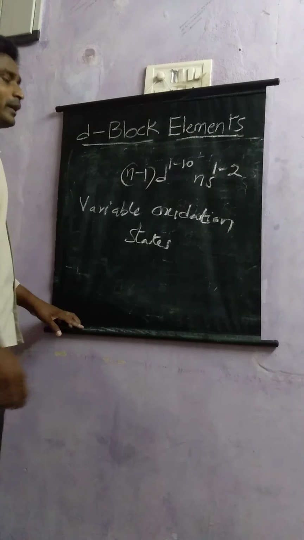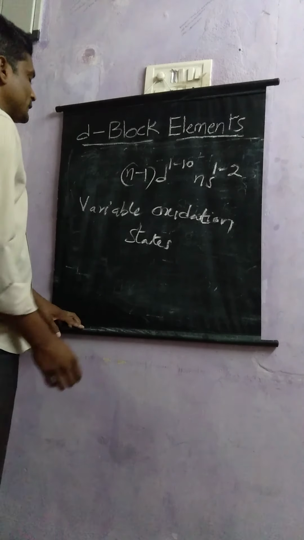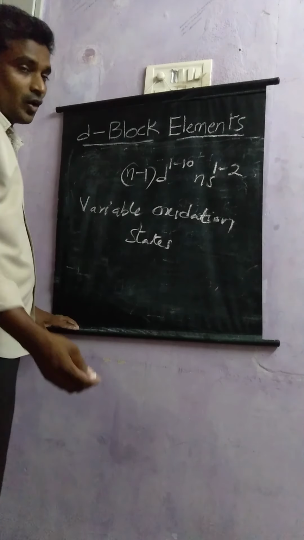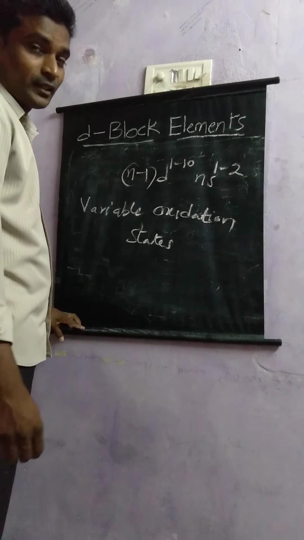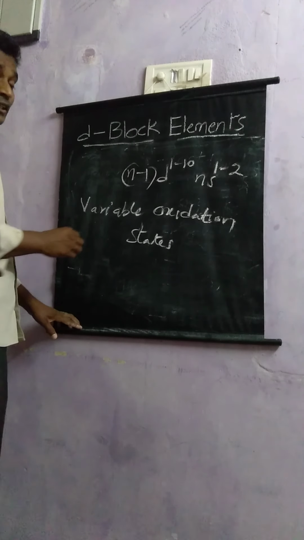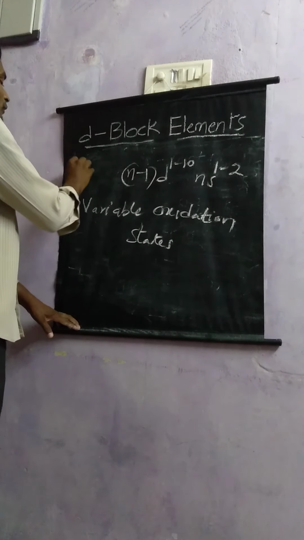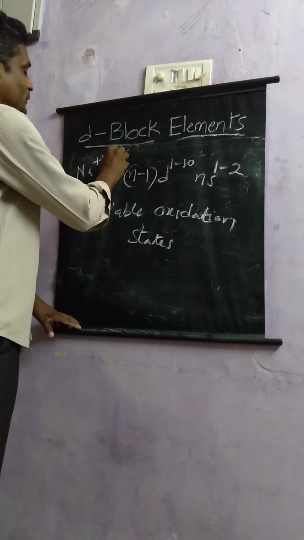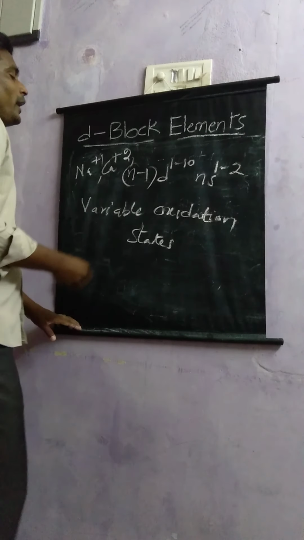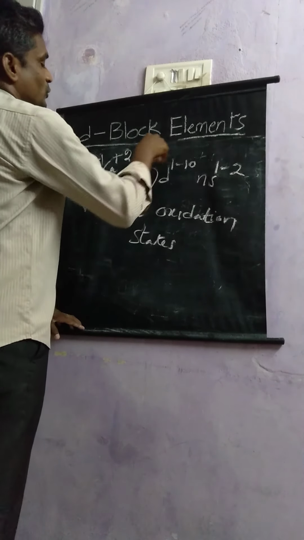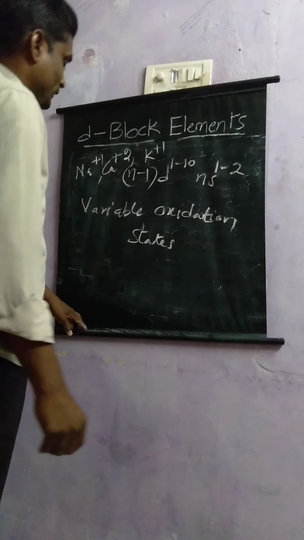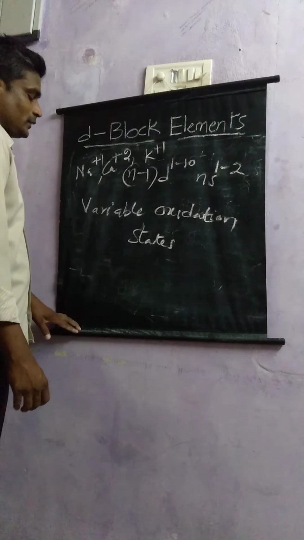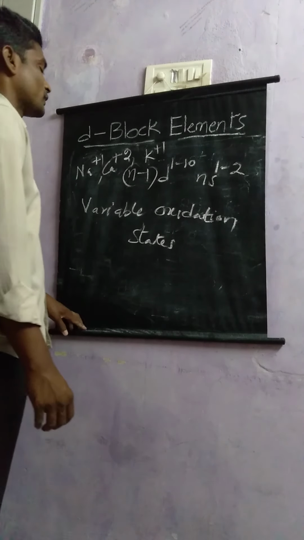In general, all metals except D block elements will exhibit single oxidation states. Just now I have told you that sodium will exhibit +1 only, calcium will exhibit +2 only, and potassium will exhibit +1 only. But D block elements can exhibit more than one oxidation state.